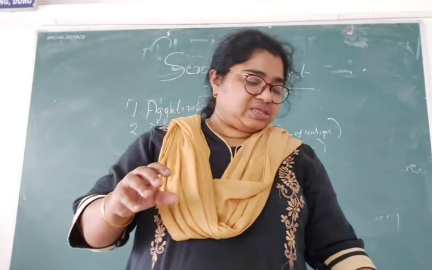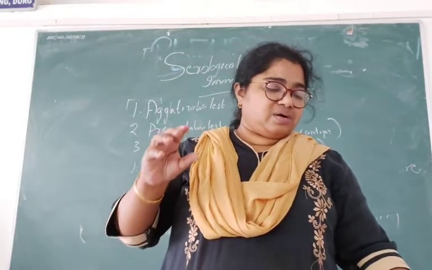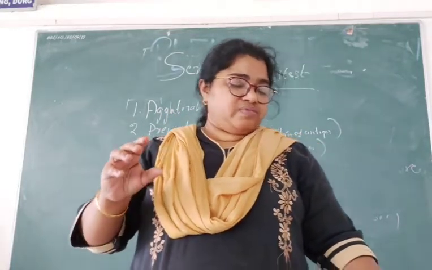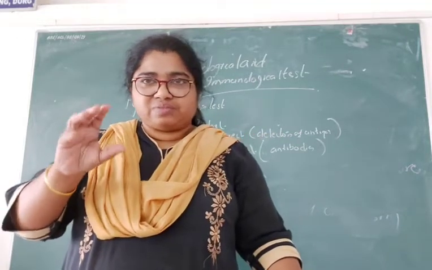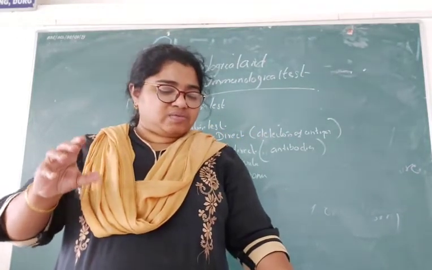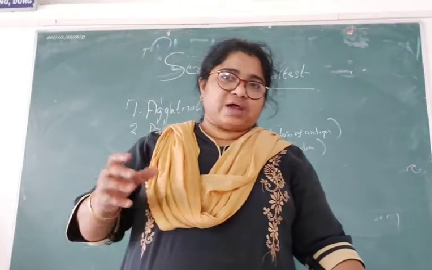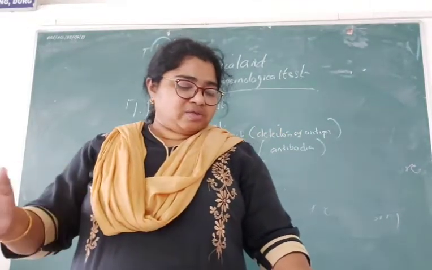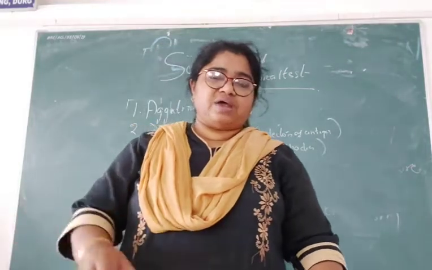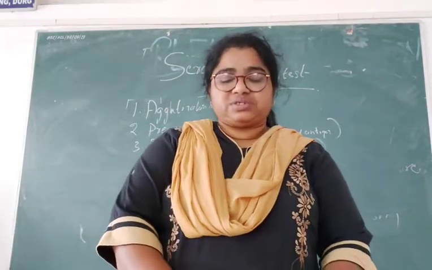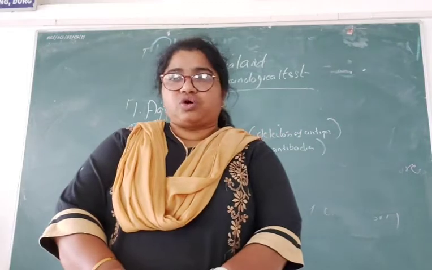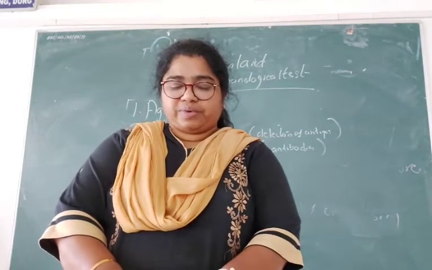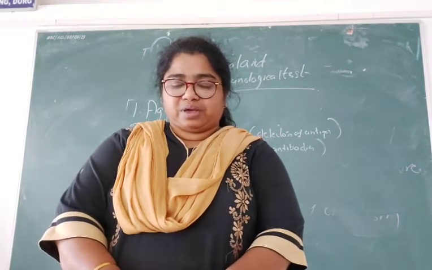By seeing the visible clumps which are formed, it is because of the agglutination, as antigen-antibody complexes are formed. The antigen-antibody complexes which are formed are insoluble. Because of that, clumping will be happening.